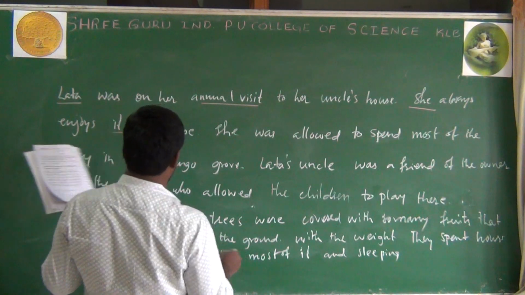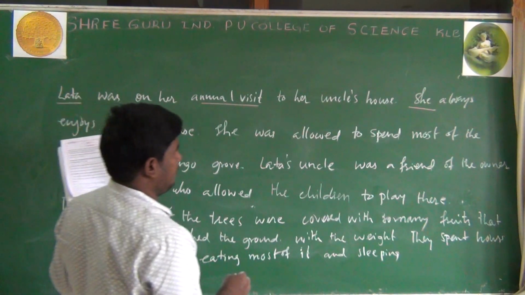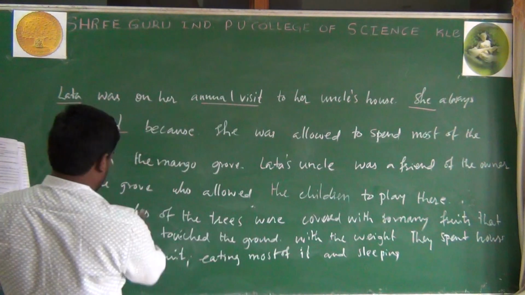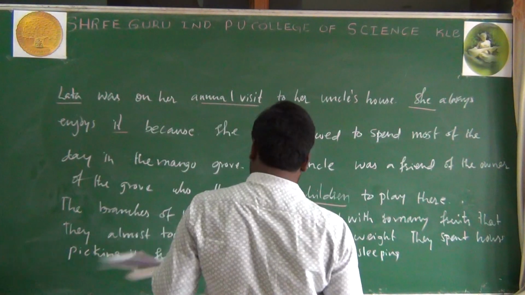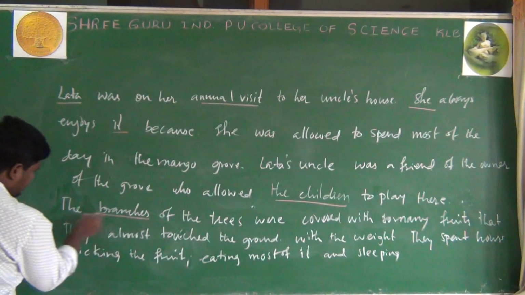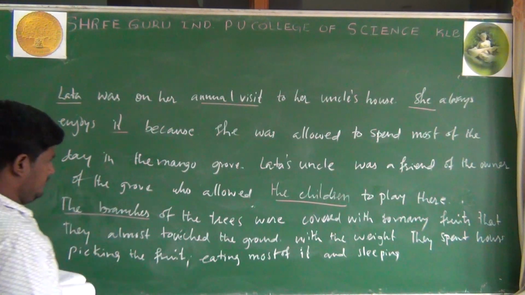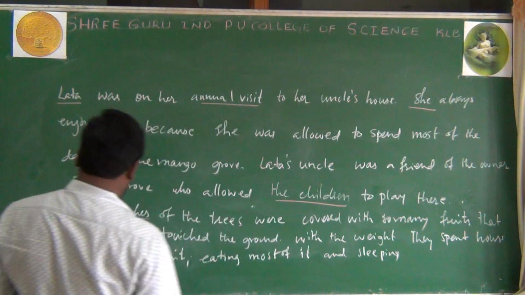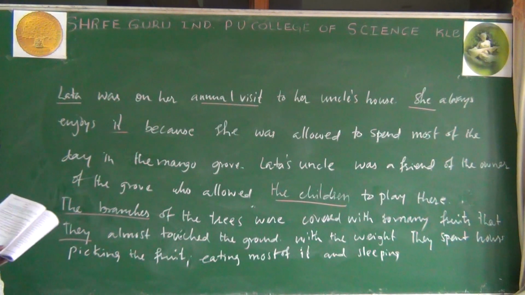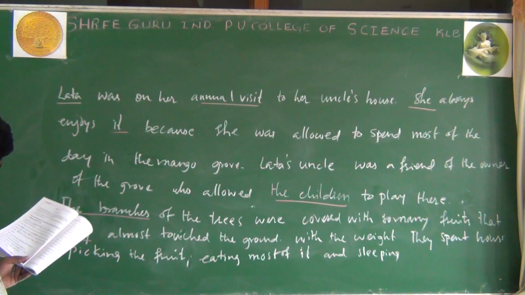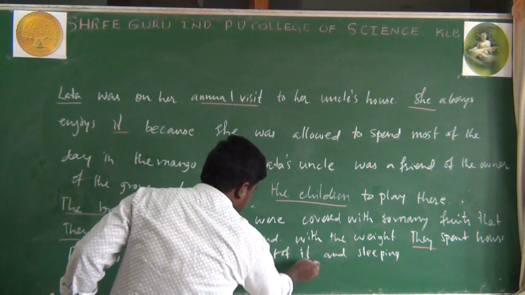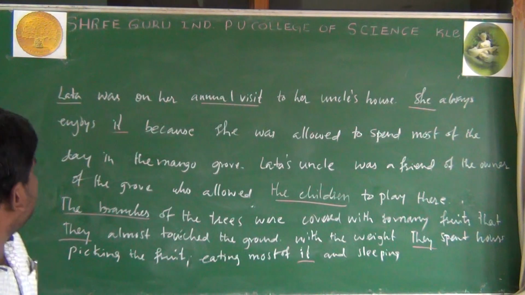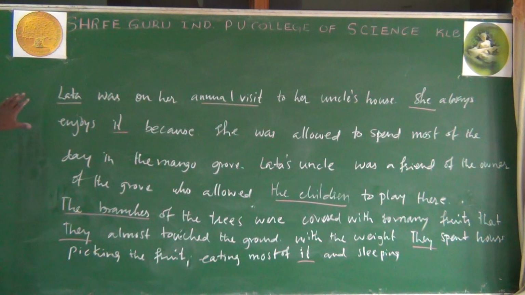And the children. The branches. They. It.